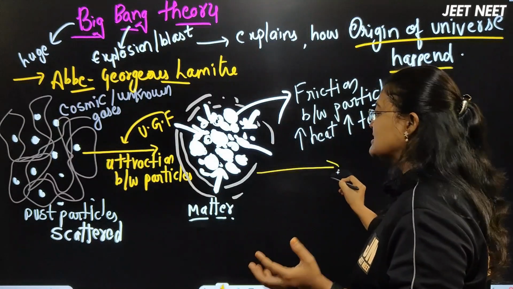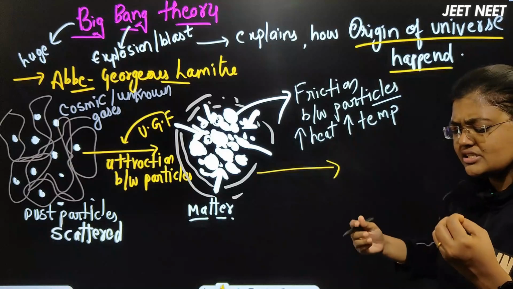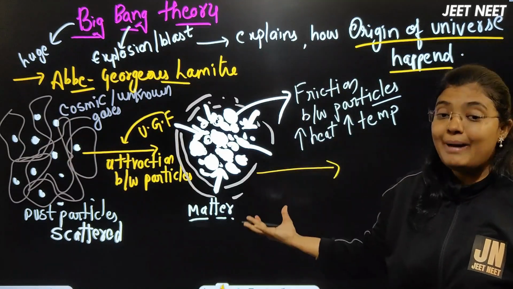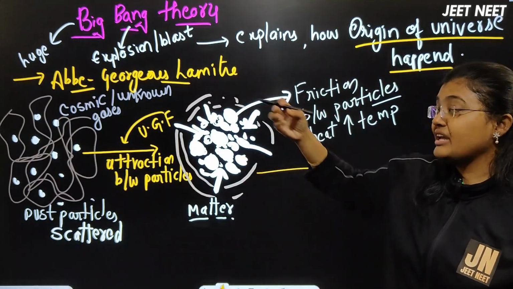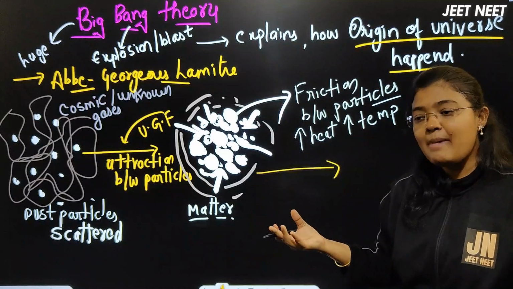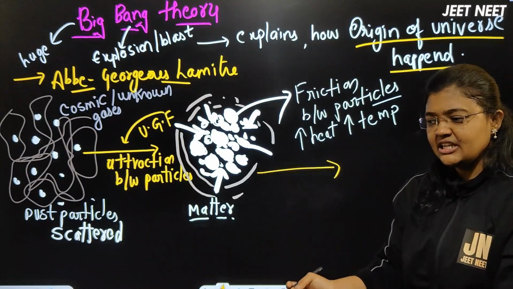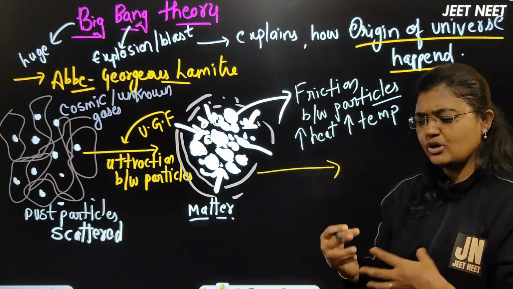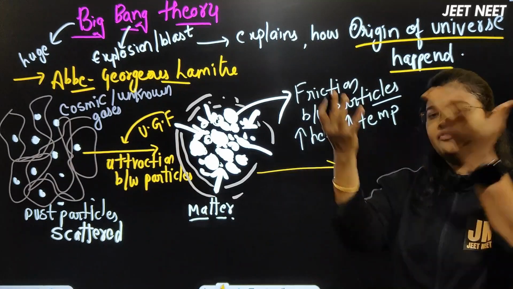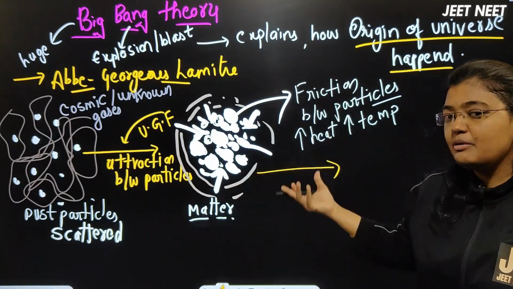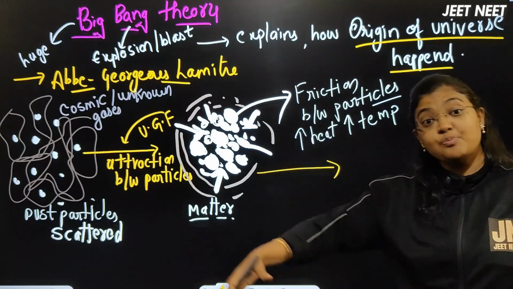Once the temperature keeps increasing, one fine day suddenly a blast happens. That's the explosion. Imagine a gas cylinder: if the temperature rises or because of some conditions it suddenly blasts, how big the explosion will be.